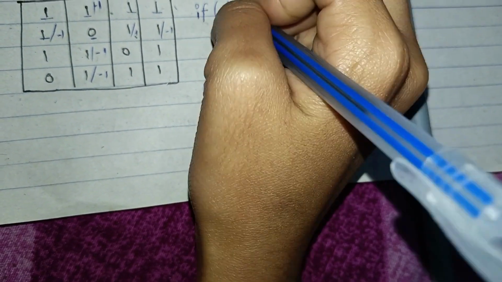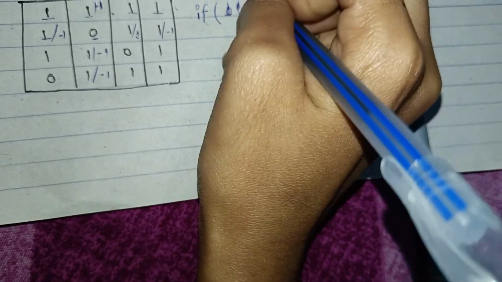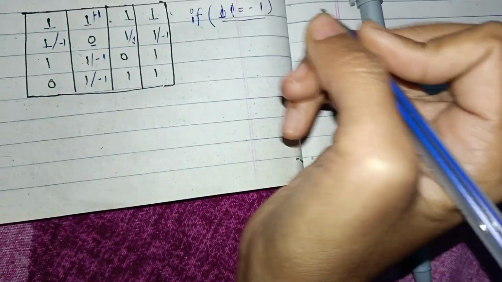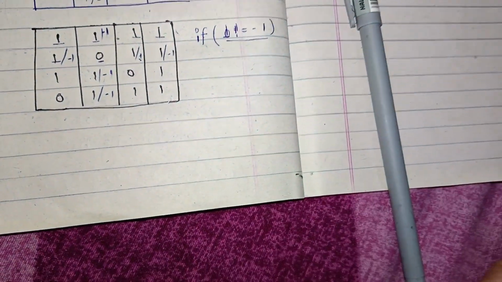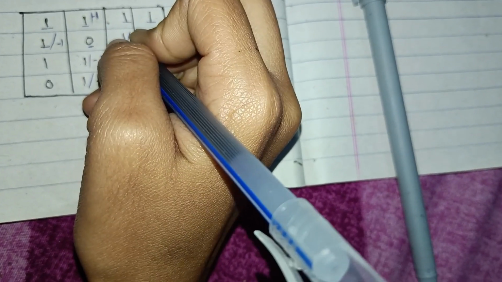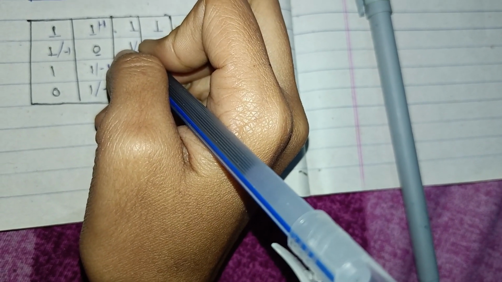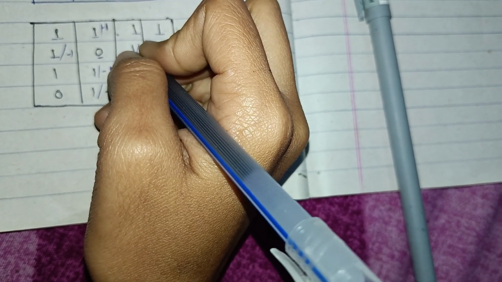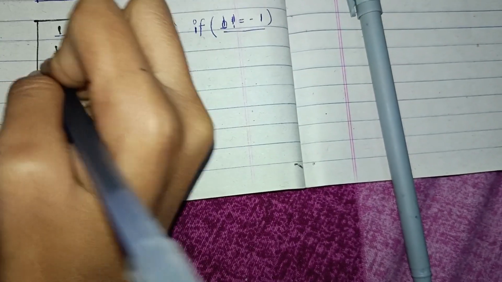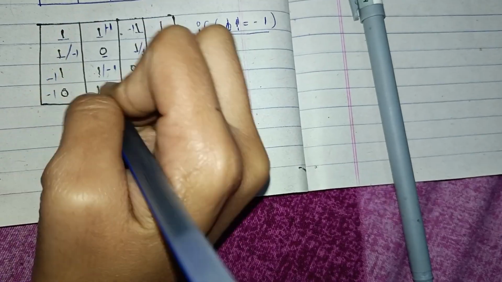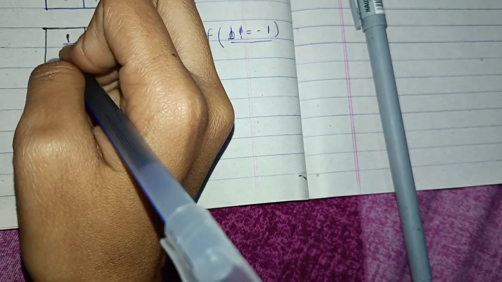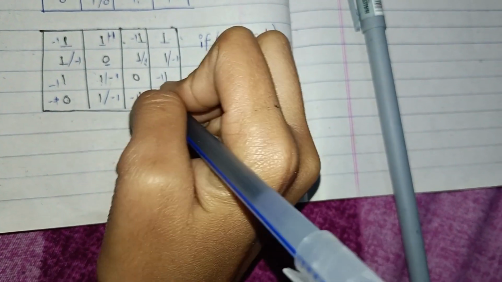But if it's not equal to 1, we can just make it -1, and if it's already -1, then it's okay. So we get -1 in these places, and like here it is 0, then -1, -1, -1.